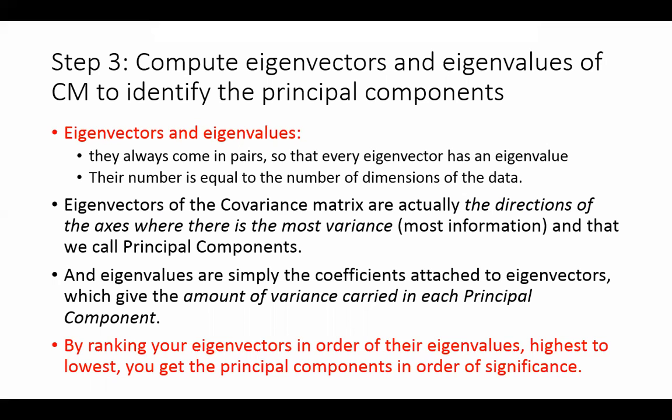X or y का concept ज़हन से निकाल दें. I can go like in this direction. मेरा one vector is going like this, and orthogonal other vector can go like this or like this. In both directions, so orthogonal. The point is that they have to be orthogonal. So what is the definition? Eigenvectors are actually the directions of the axis. Please mind this. They are the directions. These two directions where there is most variance. So that is the definition of an eigenvector.